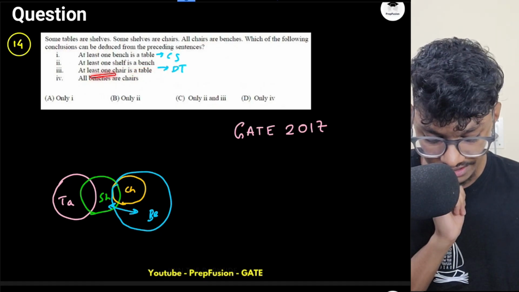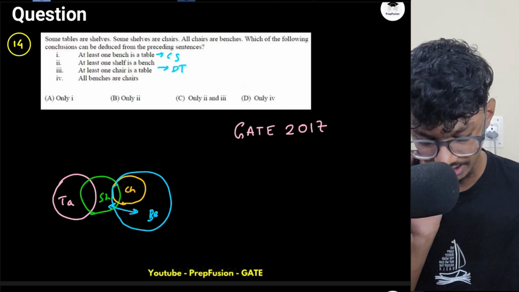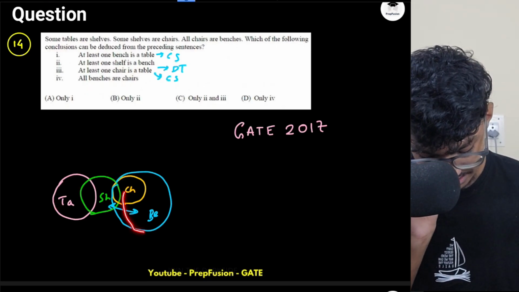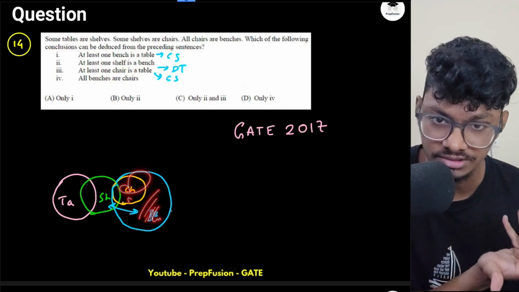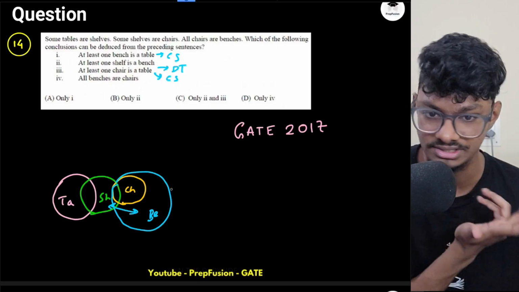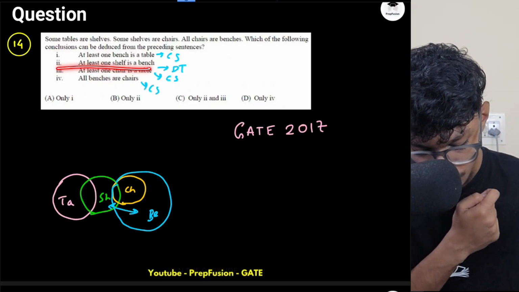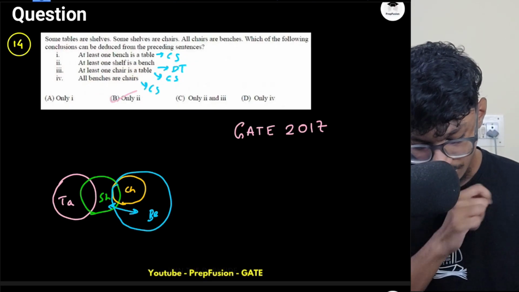100%. At least one chair is table. Again, there is no direct relationship between these two, so I can't say. All benches are chairs. No, all chairs are benches, but they can have some uncommon region, they can have all common region, that is edge case. Again, I cannot say. So only option 2 is satisfying, right? It is always true. So only 2 will be always true.